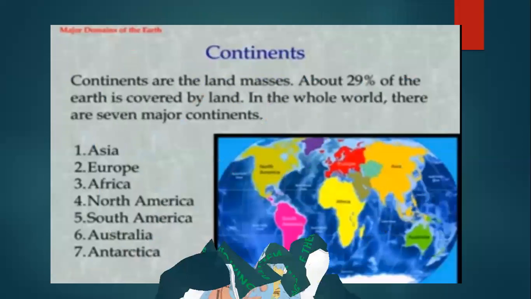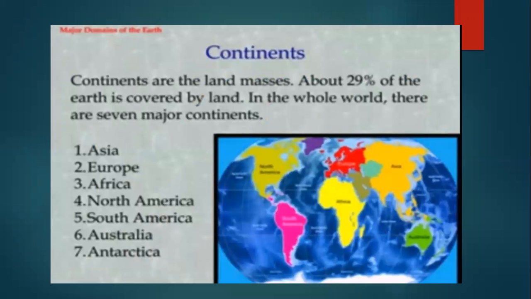Now, what do you mean by continents? Students, continents are the land masses. Okay. And 29% of the earth is covered by land, and in the whole world there are seven major continents.